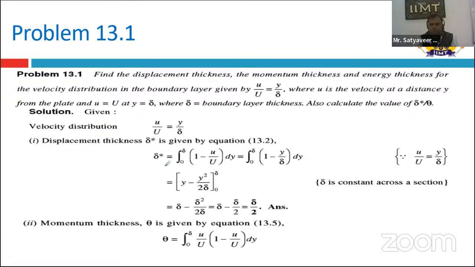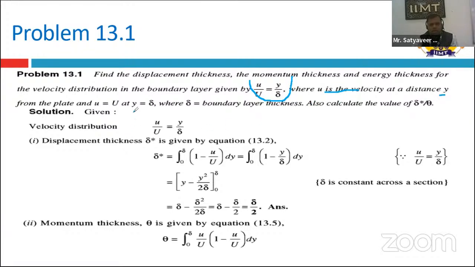Basically, there is a problem: find the displacement thickness, momentum thickness, and energy thickness for the velocity distribution given as u by capital U equals y by delta, where u is the velocity and y is the distance.